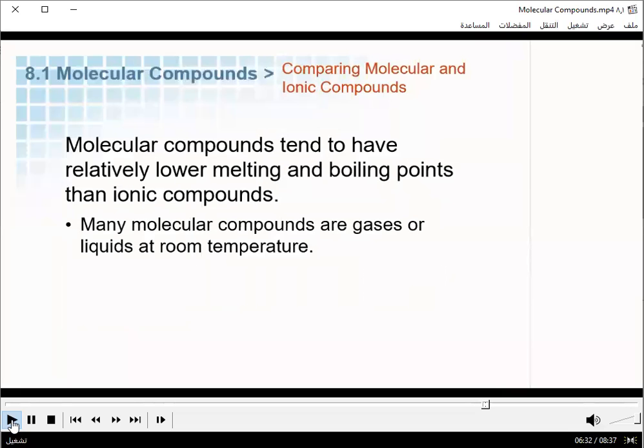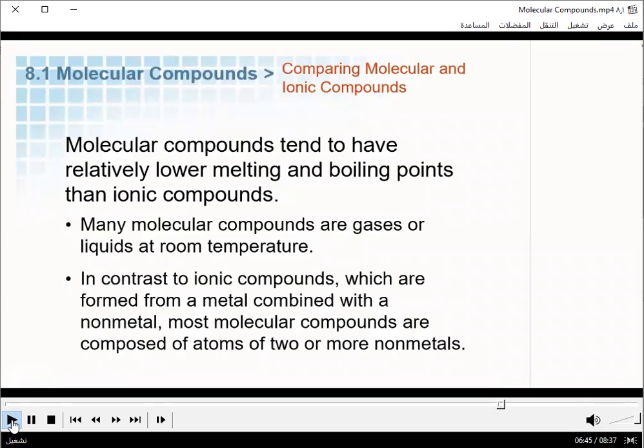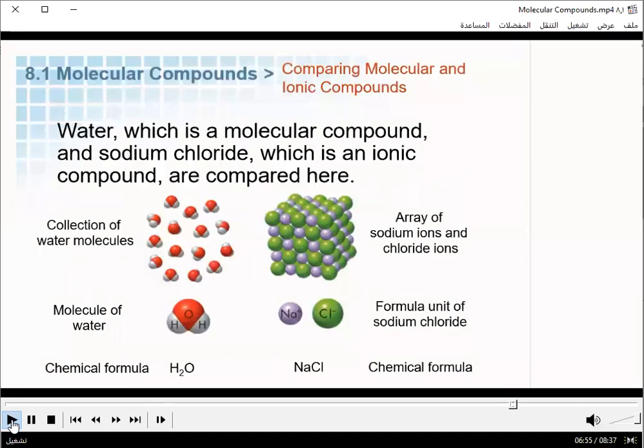Let's compare molecules to ionic compounds from chapter 7. Molecular compounds tend to have lower melting points and lower boiling points than ionic compounds. Ionic compounds were formed from metals combined with nonmetals, but most molecular compounds are composed of atoms of 2 or more nonmetals. On this slide, we see water molecules and sodium chloride, or table salt.